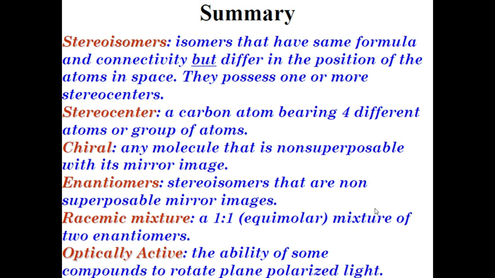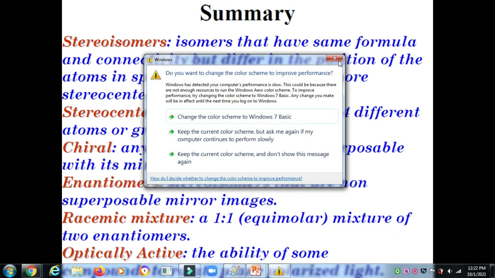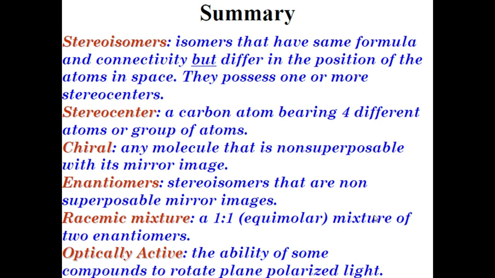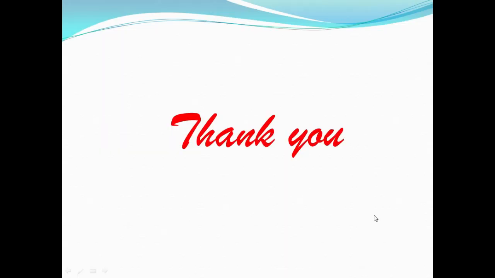So to conclude my talk: it is stereoisomerism, and there are two types, conformational and configurational isomerism, with configurational divided into geometrical isomerism and optical isomerism. This is the basic idea of stereochemistry for BSc or MSc chemistry students. You must know these concepts and rules for stereochemistry, right? Okay.